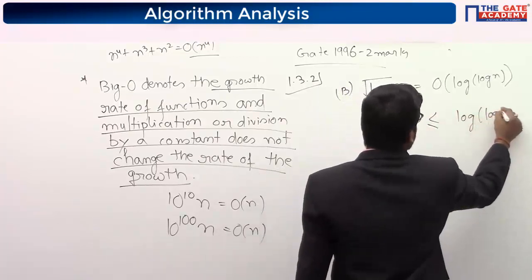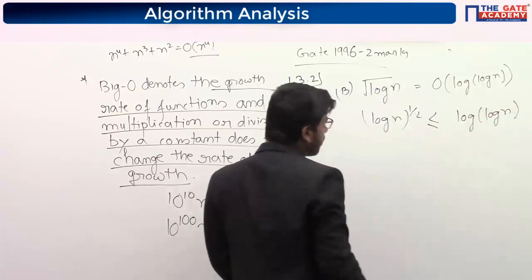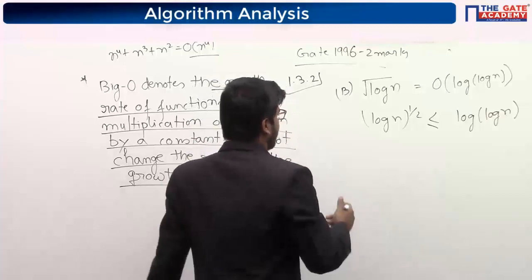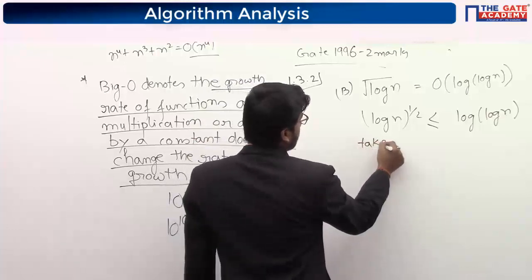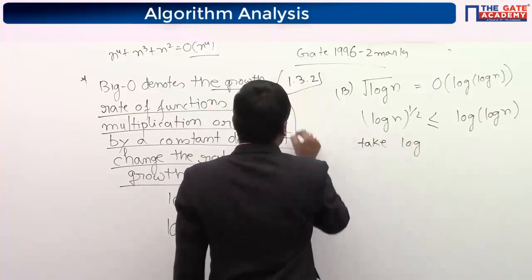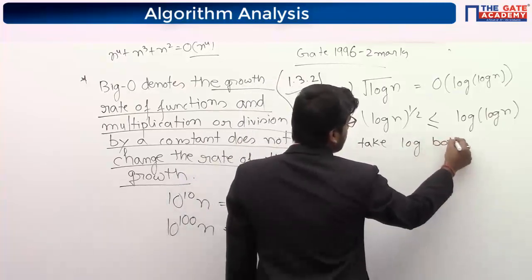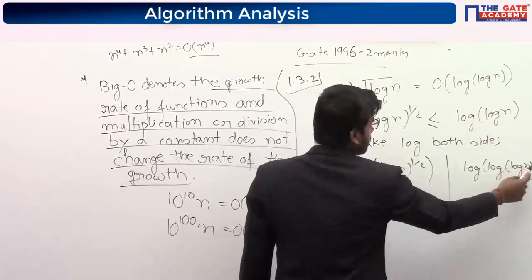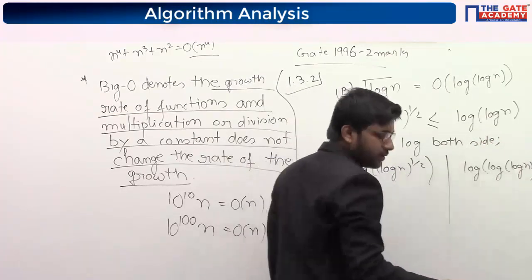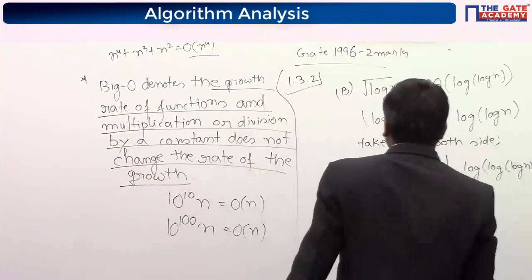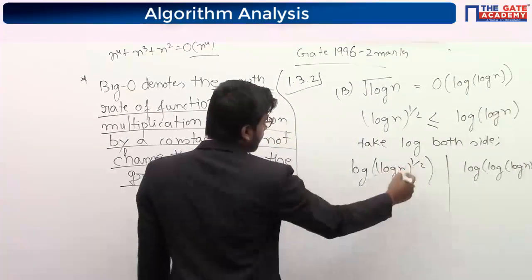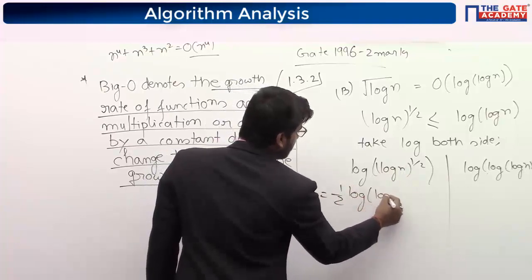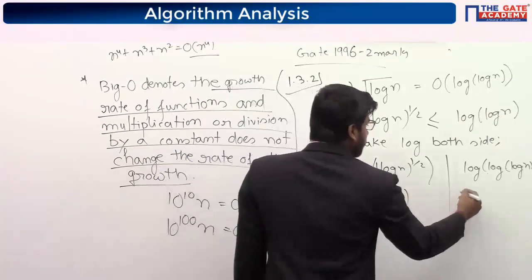So let us first solve this equation, whether it is smaller than that one or not. Take log on both sides. Since it is in a power, the power will come outside. So it will be log of log n. Here it will be the same.